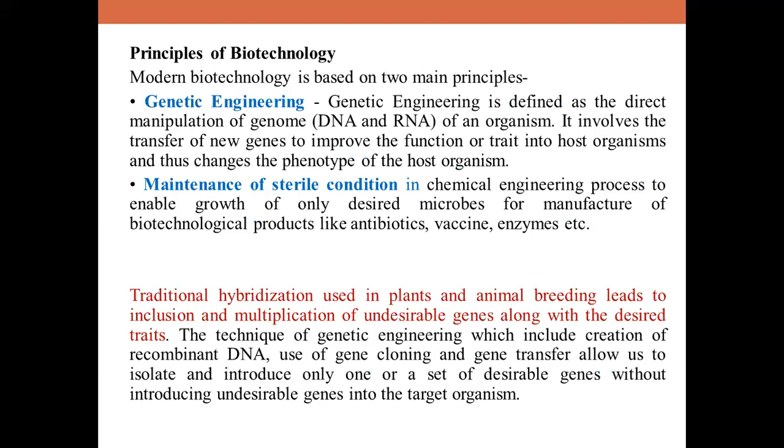Now coming to the basic developmental principles of genetic engineering, children, we know that one concept we are aware of, that is called traditional hybridization. So what is this traditional hybridization? We have studied it in some other chapter, where you are combining the desirable traits between two different parents, let it be plants or animals. And this traditional hybridization used in plant and animal breeding experiments leads to inclusion and multiplication of undesirable traits also along with the desirable traits. It includes also the undesirable characteristics or undesirable genes in the organism.